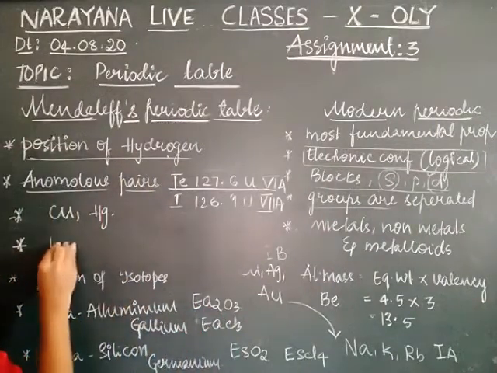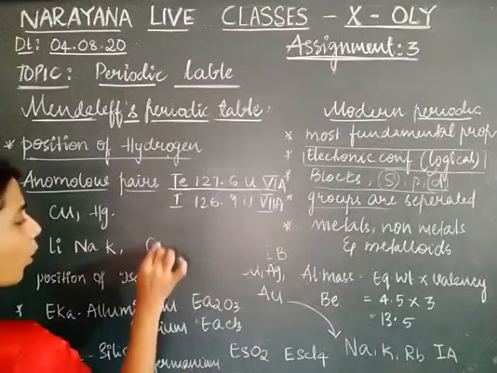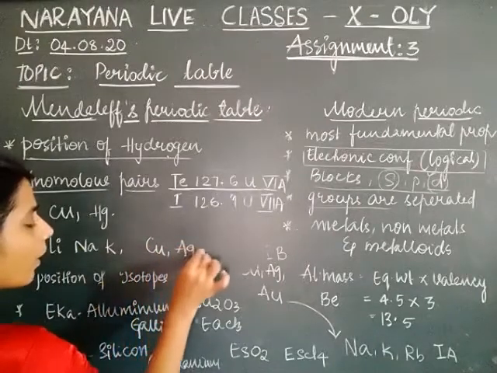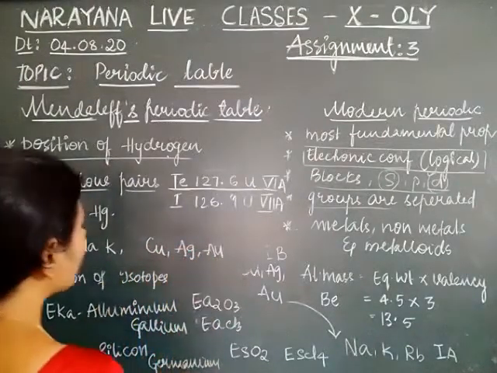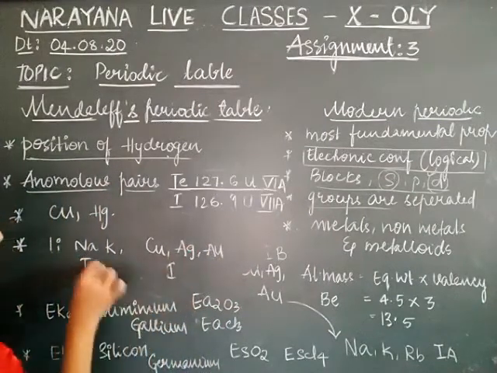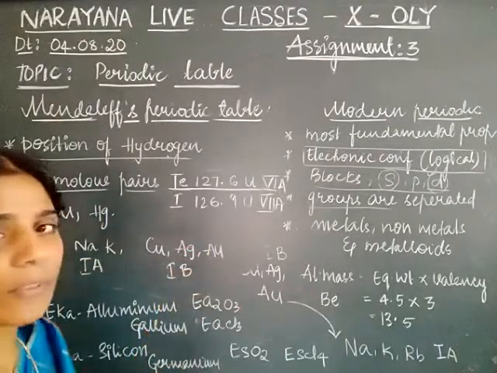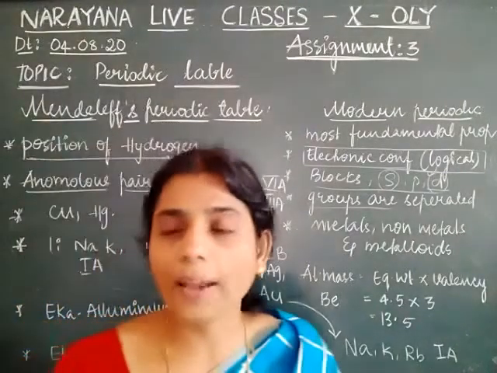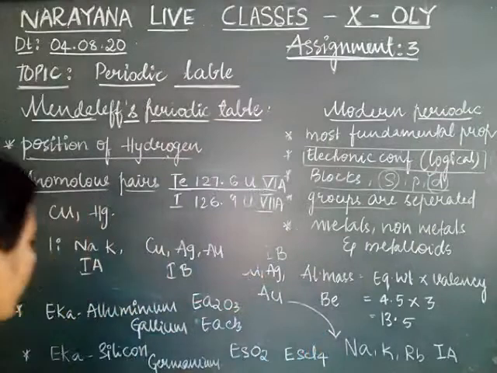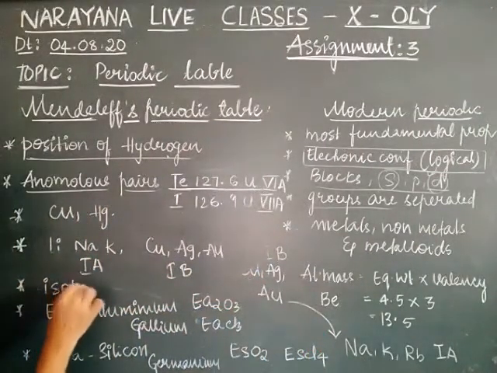For example, lithium, sodium, potassium and copper, silver, gold are placed together in first group. Of course, subgroups are given as A and B, but he could not give a satisfactory explanation why he has placed them together.